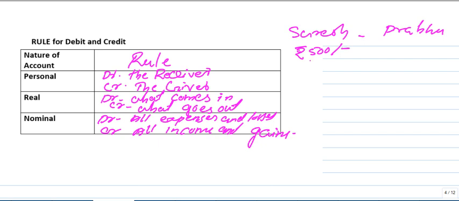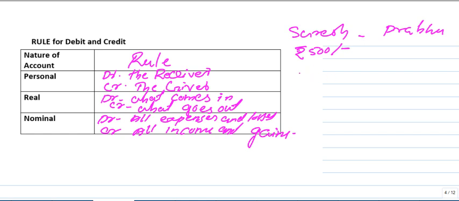In this case, we are taking one entity, so how do we record that? I am taking Suresh as the entity. In Suresh's case, Suresh received cash from whom? Prabhu. One aspect is cash, and he has to give that amount back to Prabhu. So first take the cash. Cash, what is the nature? Real in nature. What's the rule? Debit what comes in. If it is coming inside the organization, debit.